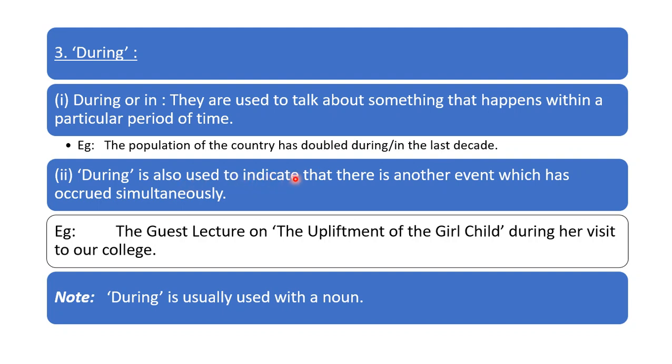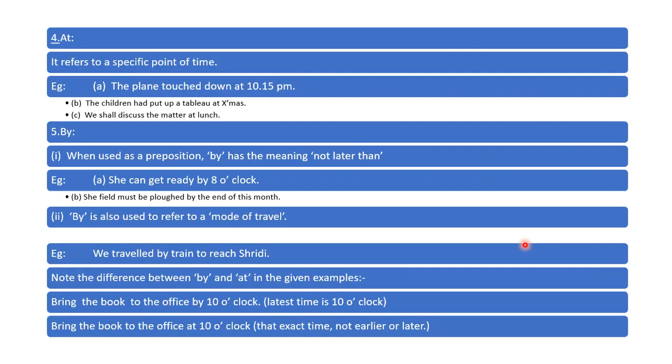During is also used to indicate that there is another event which has occurred simultaneously. If something is happening simultaneously, then we can use during. For example, the guest lecture on the upliftment of the girl child during her visit to our college. During is usually used with a noun. Remember this, note down this.